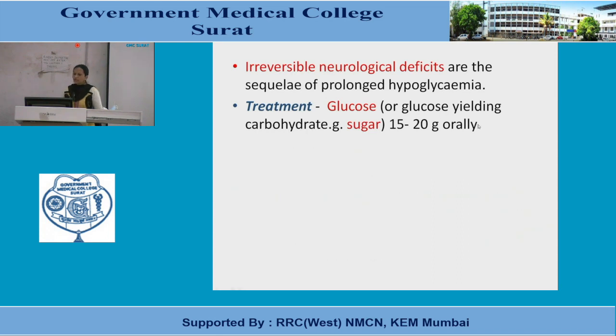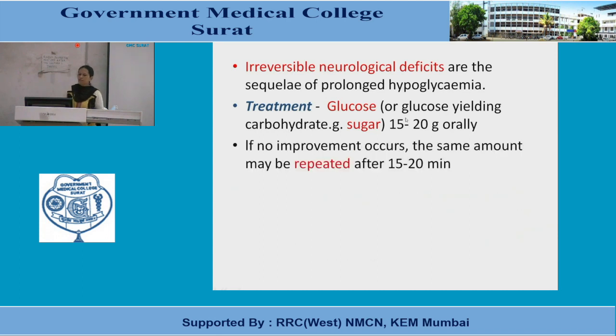We know it is an emergency condition, but if the patient is conscious and can take orally, oral glucose administration is the best option. Yesterday we discussed the release of insulin mediated by incretins, and it is possible when oral administration of glucose is there. If no improvement occurs, the same amount may be repeated after 15 to 20 minutes.